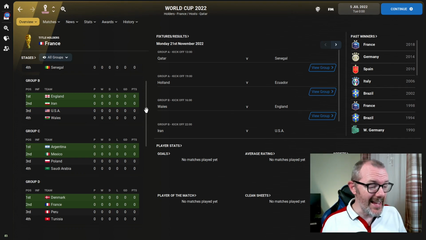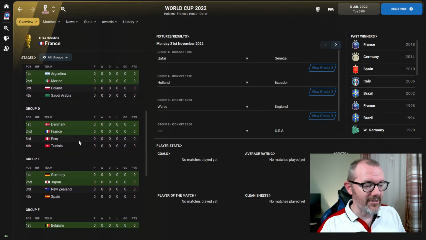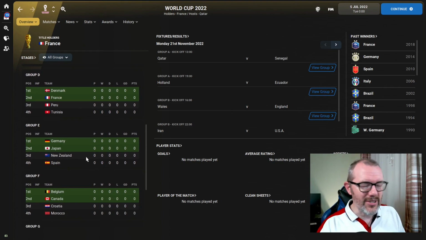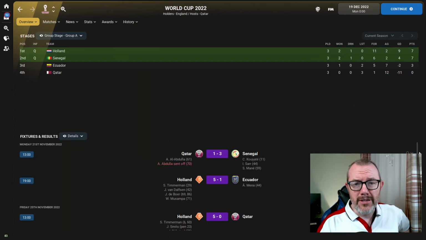What I've done here is I've just randomly picked Wales. I did a random name selector and Wales came out ahead of Scotland and Ukraine. I did the same for the other groups where playoff teams are going to be entered, so that's why we've got Peru in Group D and not Australia or UAE, and New Zealand over Costa Rica in Group B. It's just random. So you see all 8 groups are here. I've spent most of this past day creating this in the editor. So we've now skipped ahead to December 2022 and the group stages have been completed.